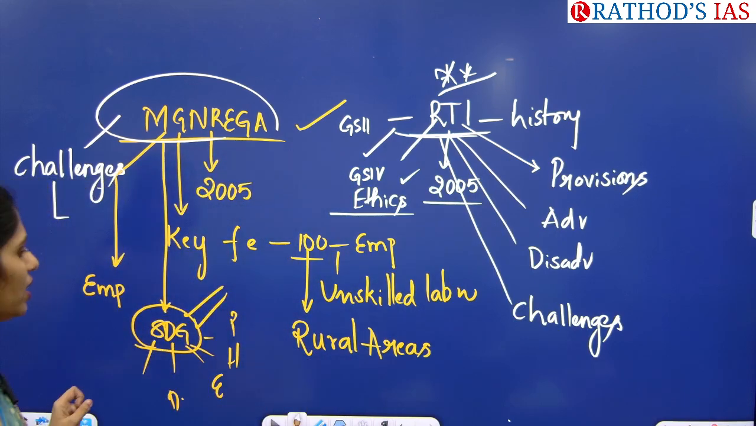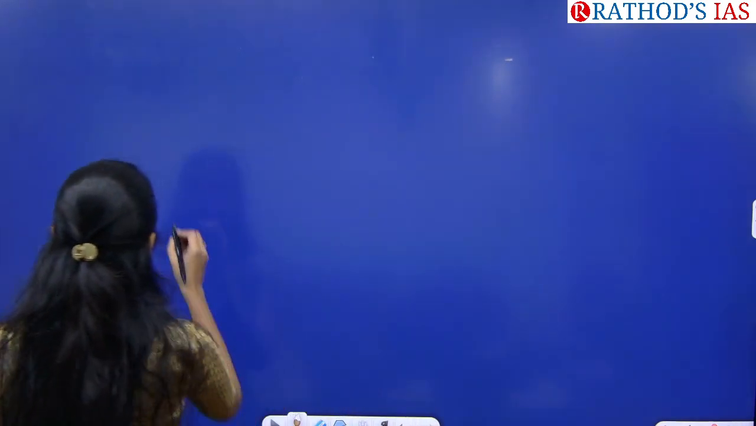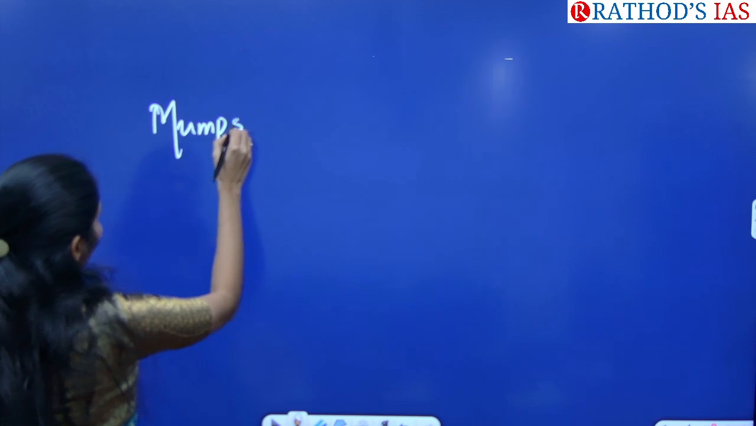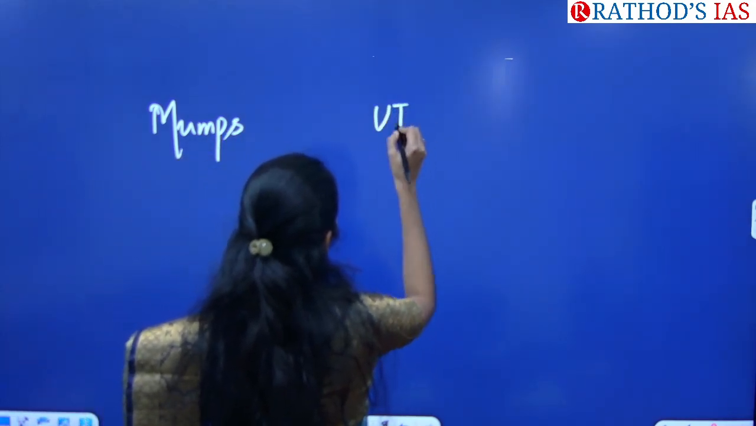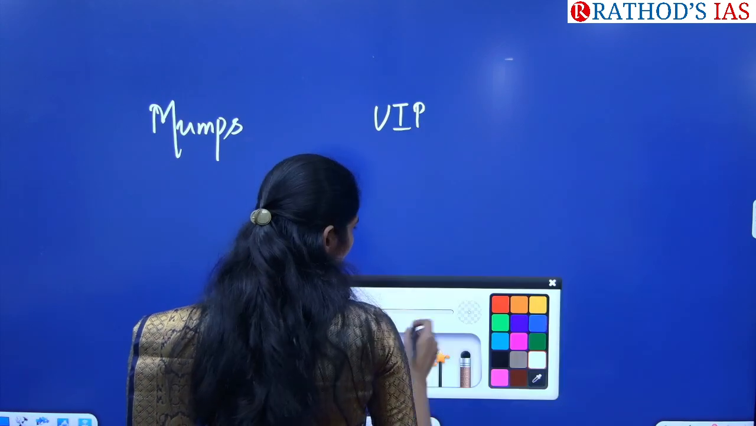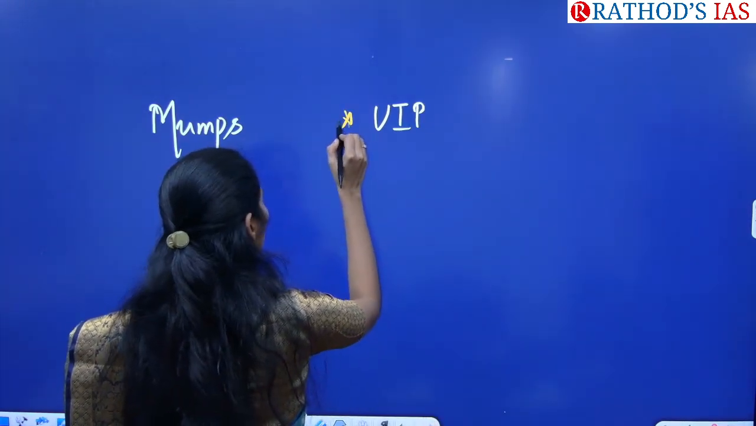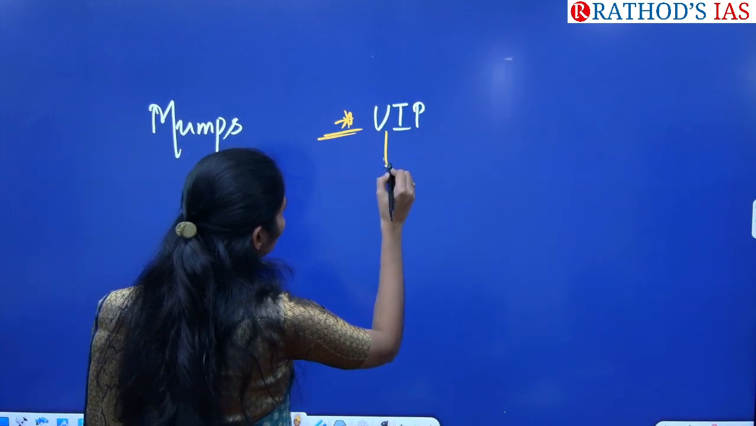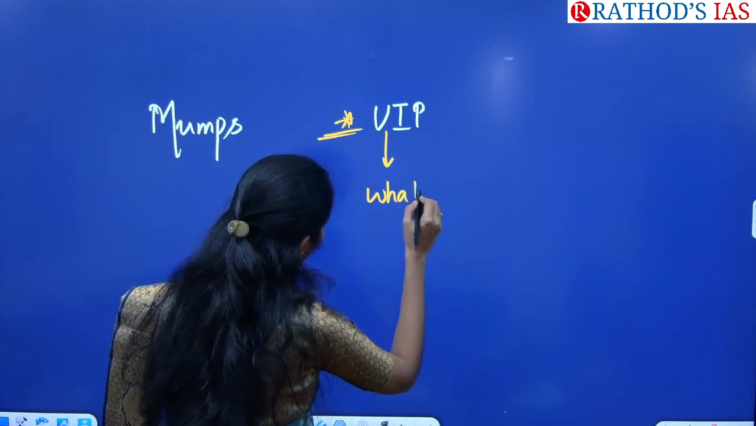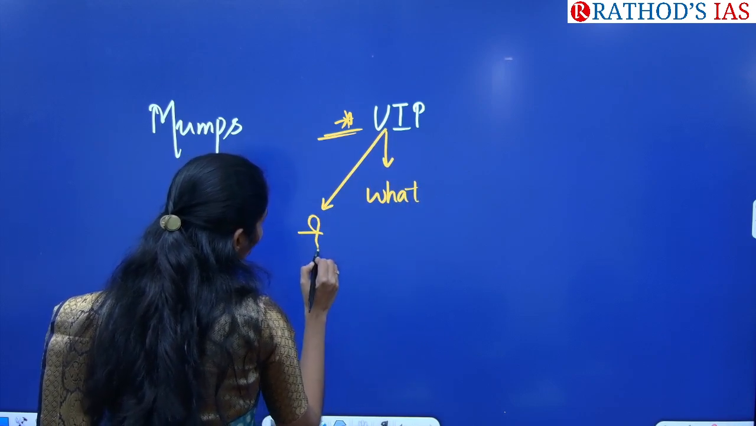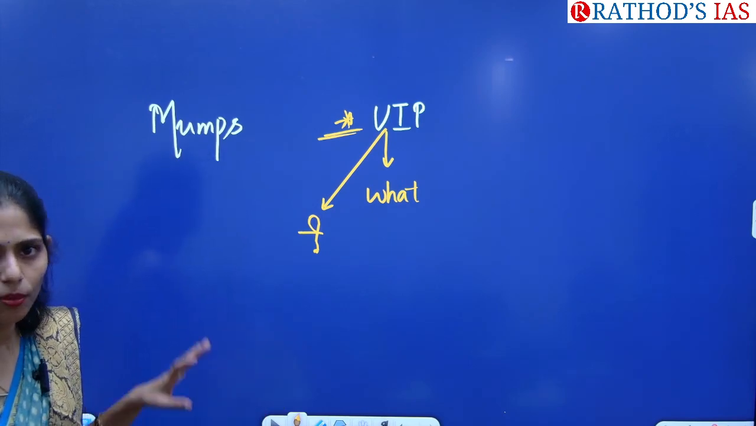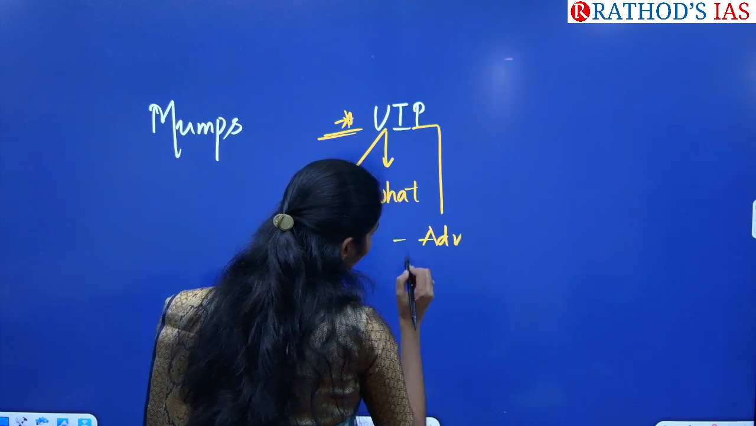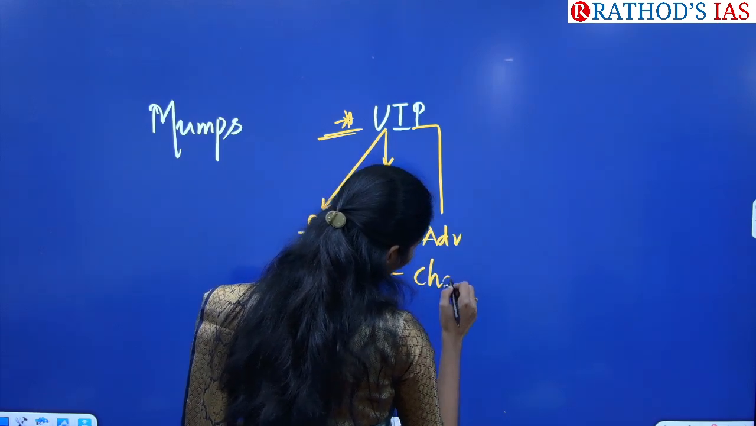Okay, so here you have to know two important keywords. The first one is mumps, the second one is the universal immunization program. There is a high chance of getting a question regarding this universal immunization program. So you have to see what this program is about, how many vaccines will be given by the government for free under this program, what the advantages of this scheme are, and what the challenges are.